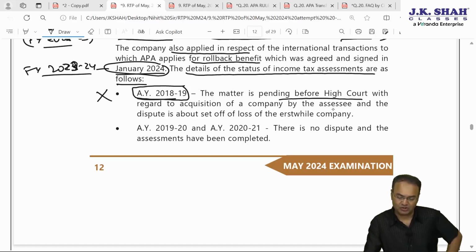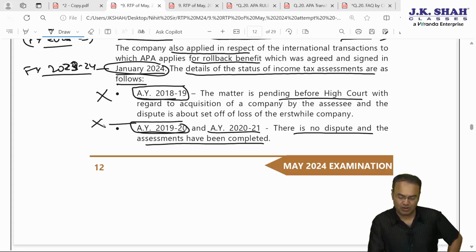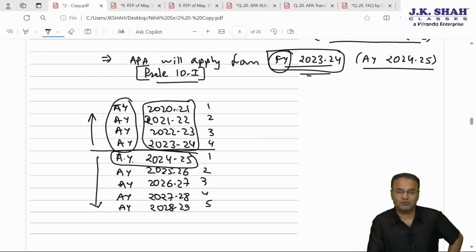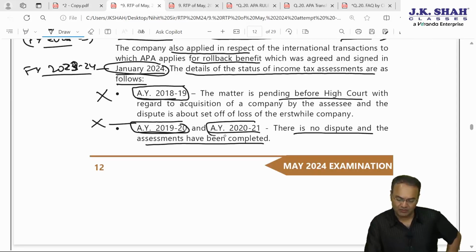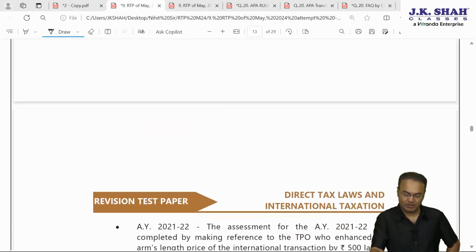Pending before the High Court with regard to AY 18-19. For AY 19-20 and AY 20-21, there is no dispute and the assessments have been completed. So for AY 19-20 again APA cannot be applied, rollback cannot be applied. Rollback will be possible from AY 2021 and onwards. For AY 2021, no dispute is there. That means for AY 2021 rollback will be applicable.